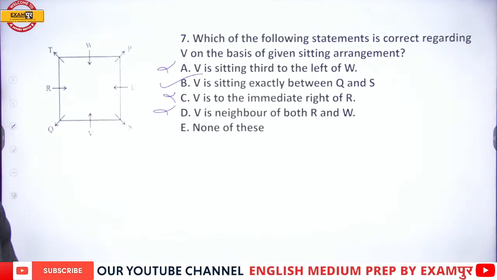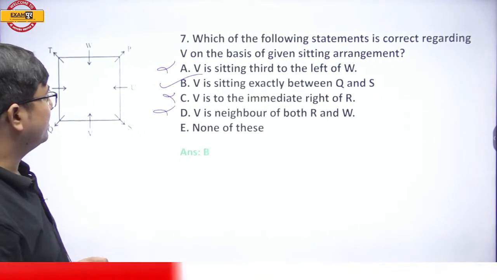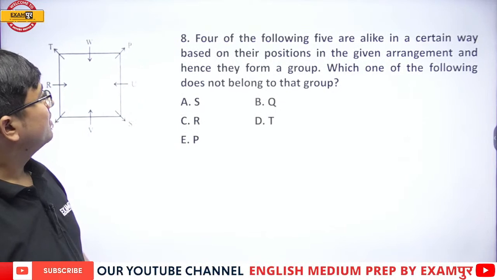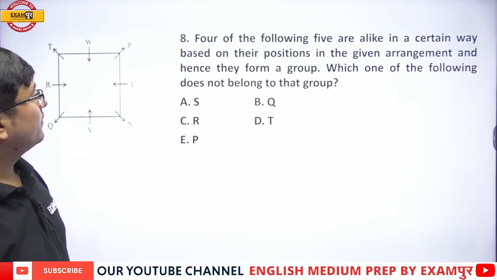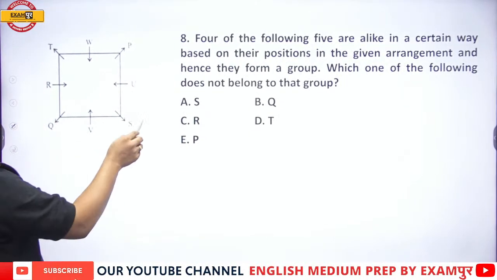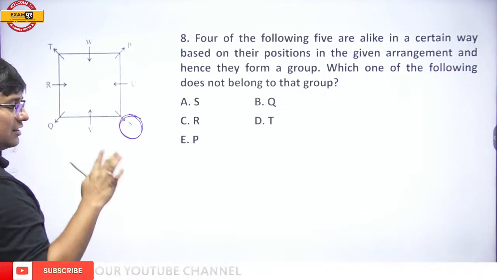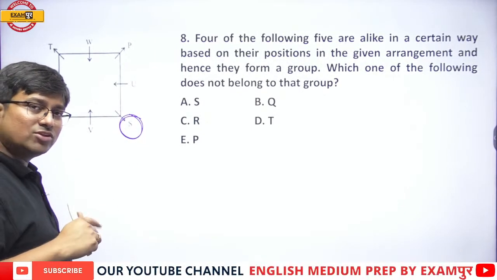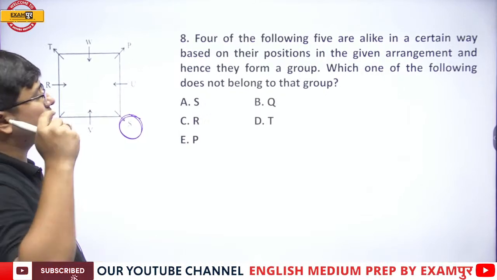So V is sitting exactly between Q and S, and that's the right one. Option number B is the right answer. Next one. Odd one out. See, these are very simple, very much predictable questions. Either 4 of them will be at the corners, one at the middle of the side, or vice versa, 4 at the middle of the sides, one at the corner.